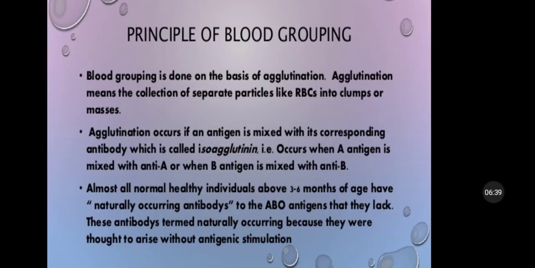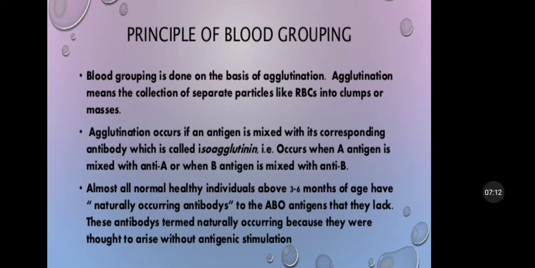Principle of blood grouping. Blood grouping is done on the basis of agglutination. Agglutination means the collection of separate particles like RBCs into clumps or masses. Agglutination occurs when an antigen is mixed with its corresponding antibody, which is called isoagglutinin. That occurs when antigen A is mixed with anti-A, or antigen B is mixed with antibody B.